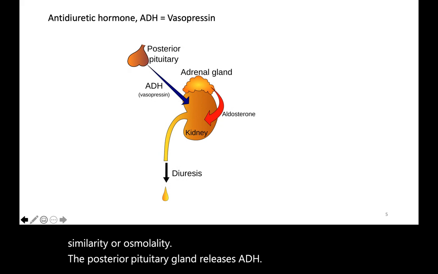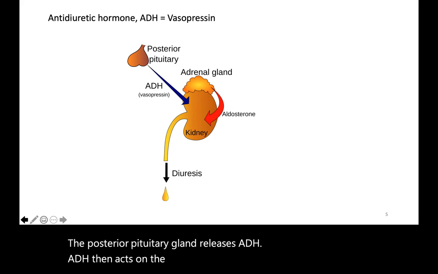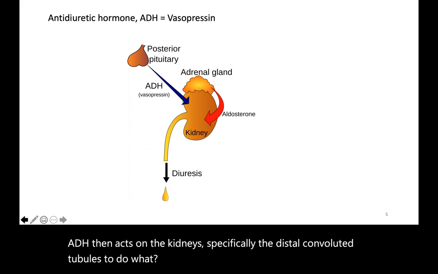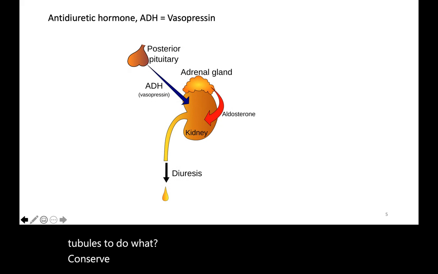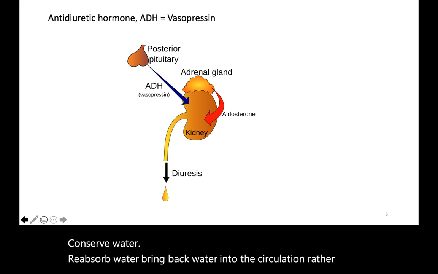ADH then acts on the kidneys, specifically the distal convoluted tubules, to do what? Conserve water, reabsorb water, bring back water into the circulation rather than excrete water as urine.